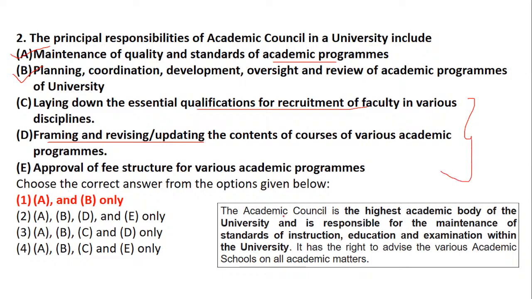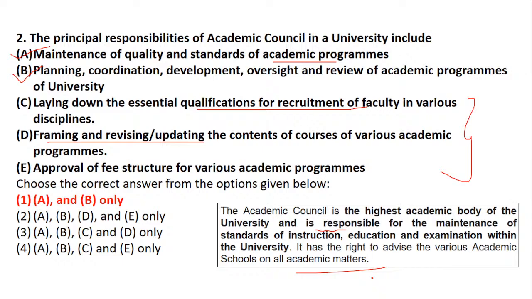When we talk about the academic council, it is one of the highest academic bodies of the university. That's the reason I've clearly written it over here. It is responsible only for the maintenance of instruction, education and examination within the university. It has a right to advise through academic schools on all academic matters. So basically, its main principle is only and only education, nothing else. The instruction required for that and the examination required for that is the only scope which it has.